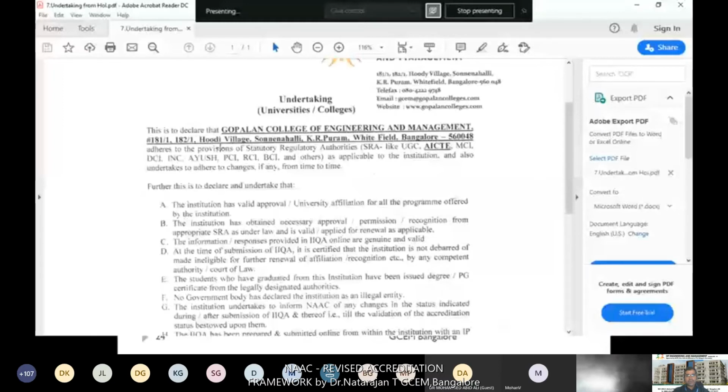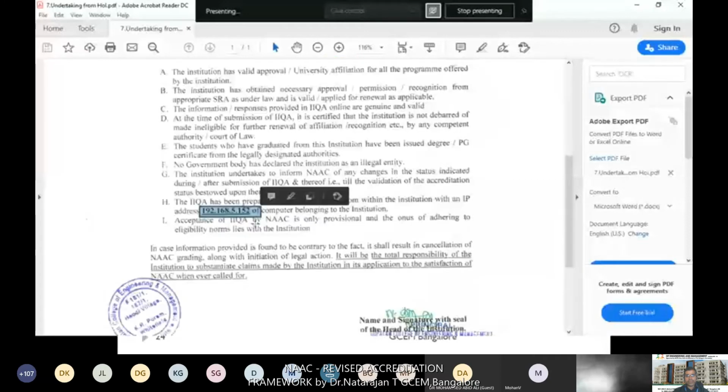One more thing, you have to give a declaration regarding the IP address of the system from which you are uploading all the documents and data to the NAAC accreditation process. It is better to provide the IP address of your principal's system or the IQAC coordinator's. These are all the supporting documents required for submitting IIQA.